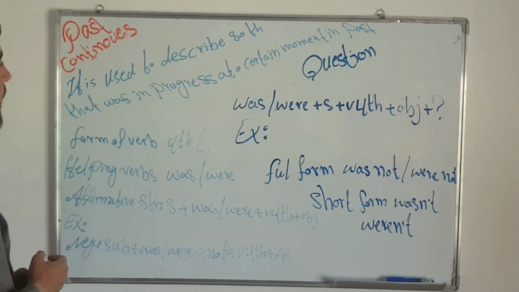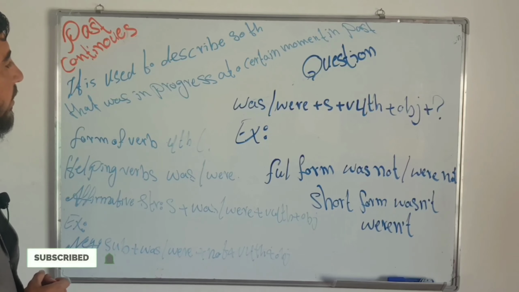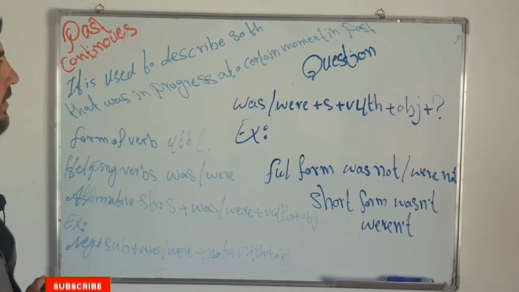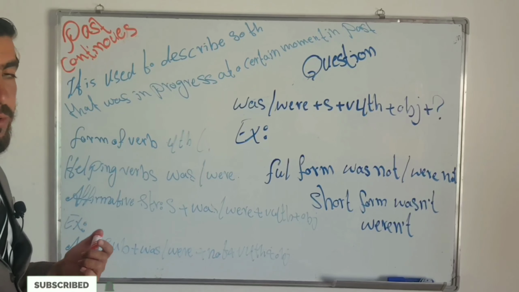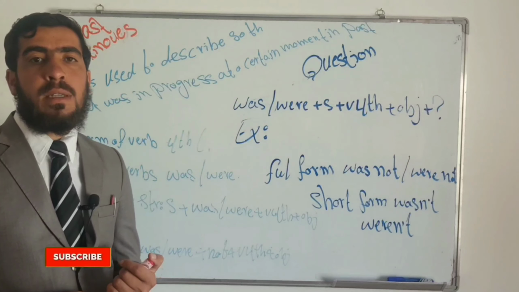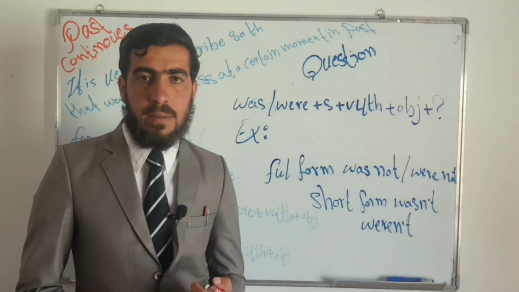So it's used to describe something that was in progress at a certain moment in the past.